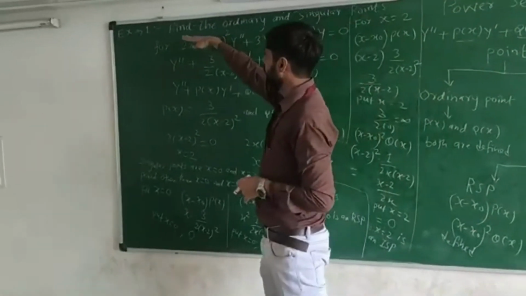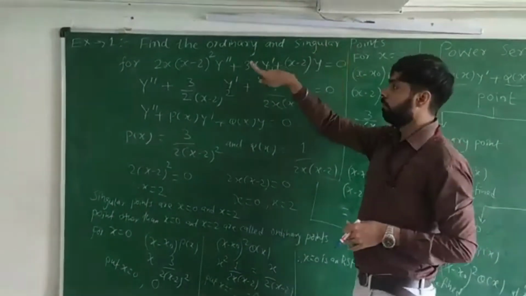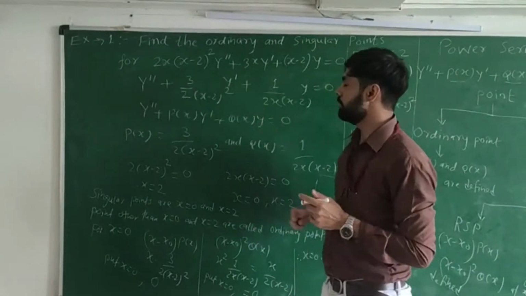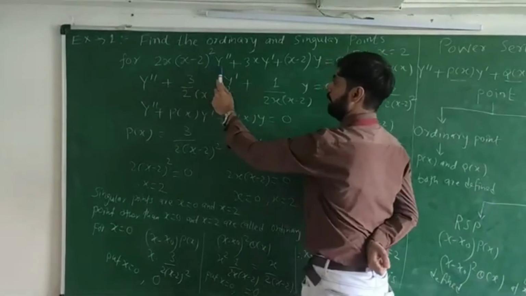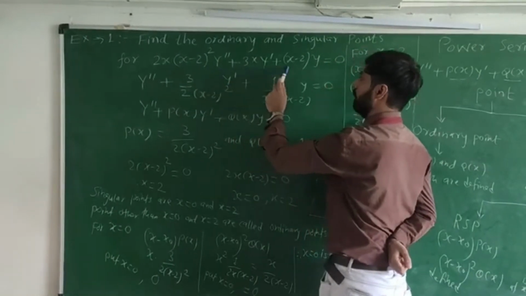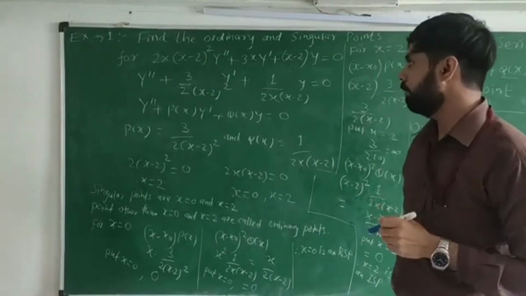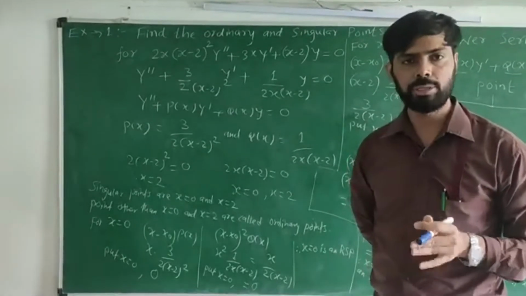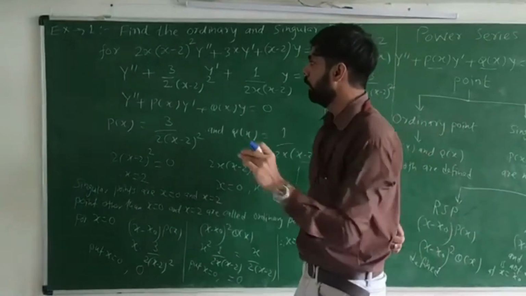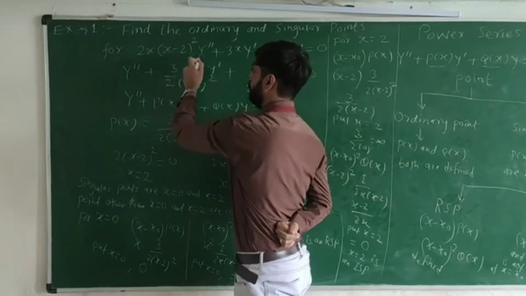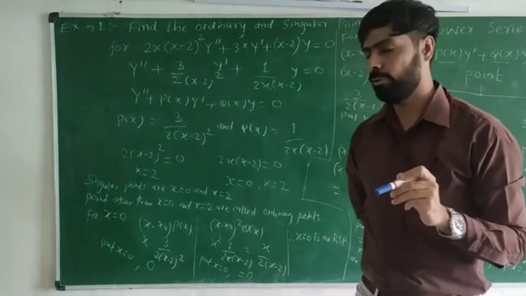Here we have to find the ordinary points and singular points for the given differential equation: 2x (x minus 2) whole square y'' plus 3x y' plus (x minus 2) y equal to 0. The first step is to convert this differential equation into standard form. To convert into standard form, we have to divide the given equation by the coefficient of y''.